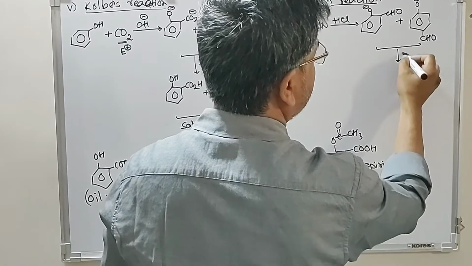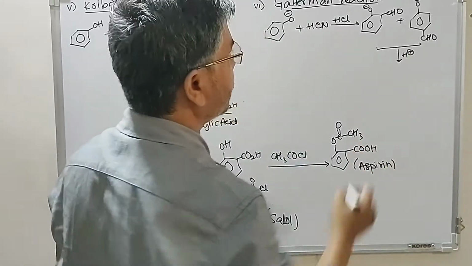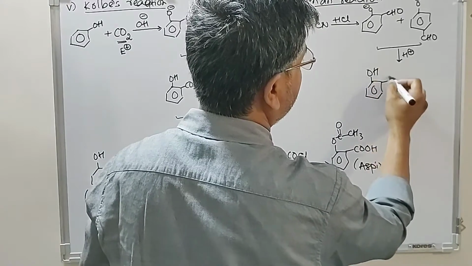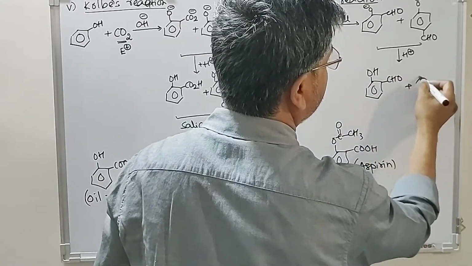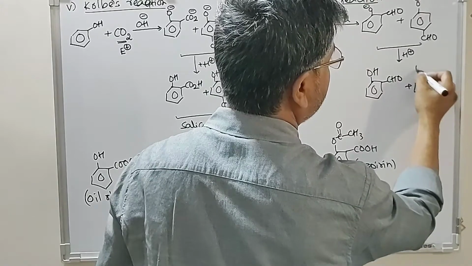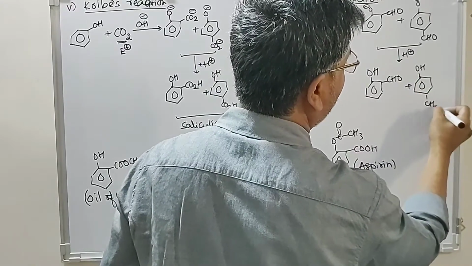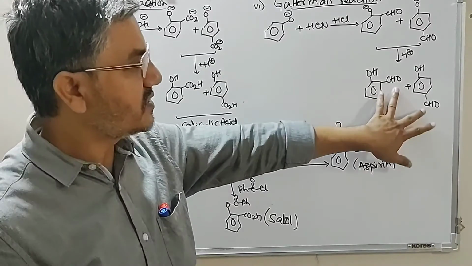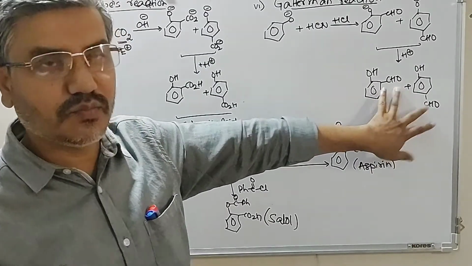So on acidification, this will give you ortho-salicylaldehyde and para-salicylaldehyde. This reaction is a formylation reaction, because a formyl group is introduced at ortho and para position.